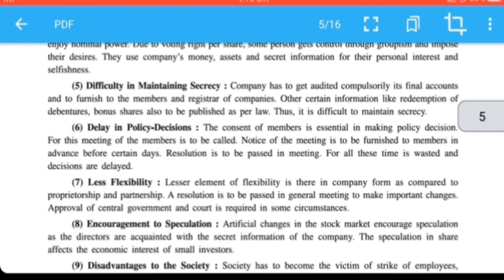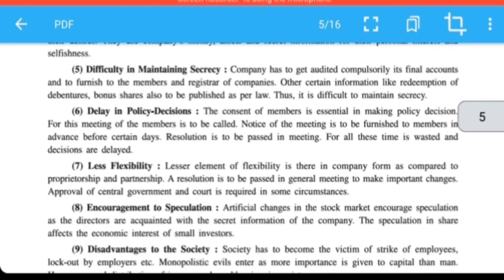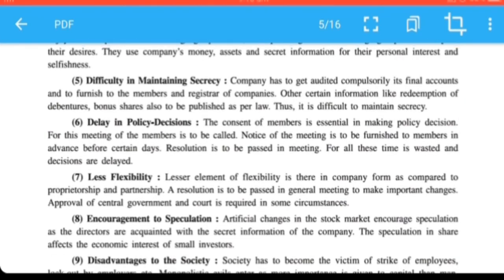Difficulty in maintaining secrecy, because it is not possible, the company has to show its final account to registrar of company. Whatever information regarding the shares, regarding the asset, liabilities, everything has to be shown in the accounts. So it is not easy to maintain, difficulty in joint stock company.